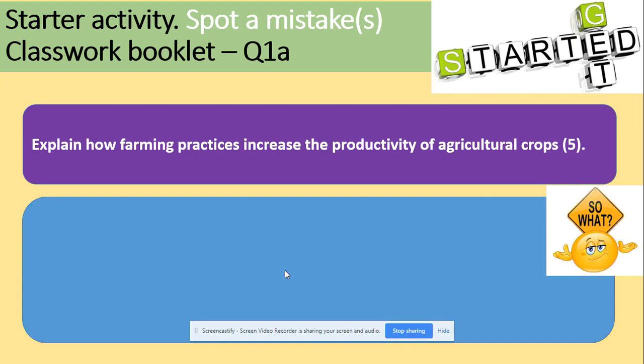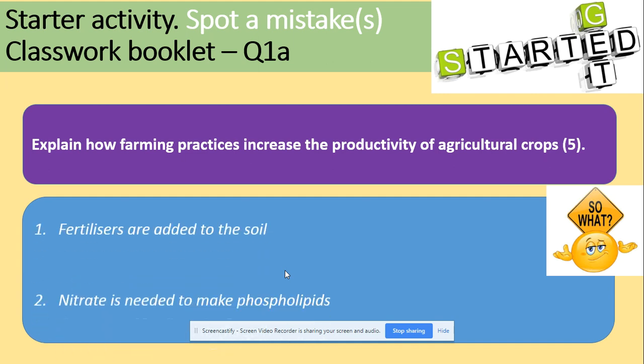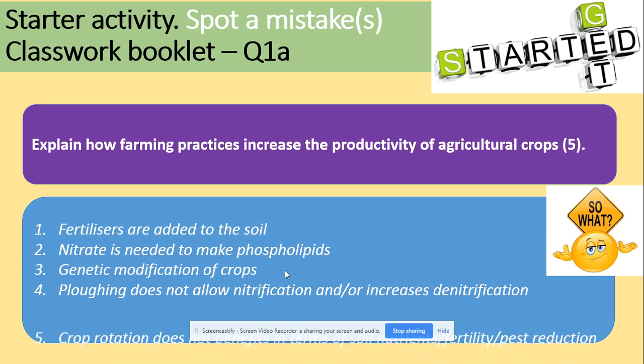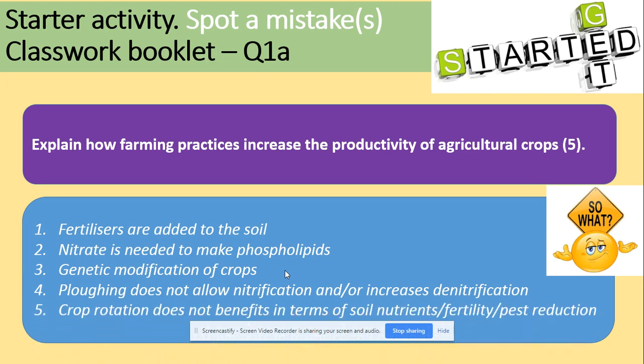So here we've got the question to summarize the processes of the nitrogen cycle and phosphate cycle. So explain how farming practices increase the productivity of agricultural crops. This answer has mistakes and you need to fix them. You can pause the video for a second and try to find out the mistakes.